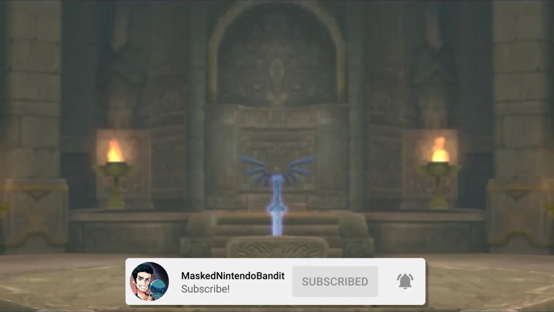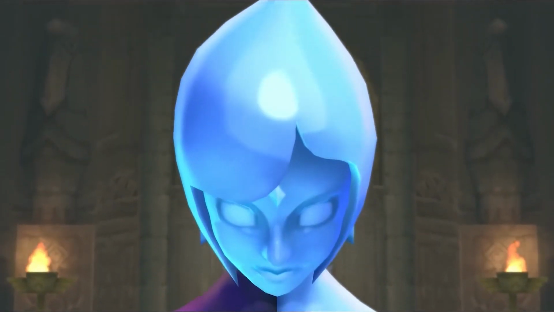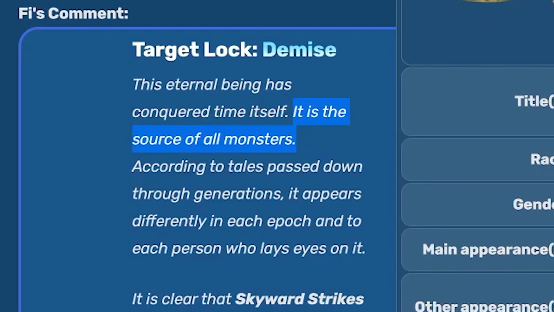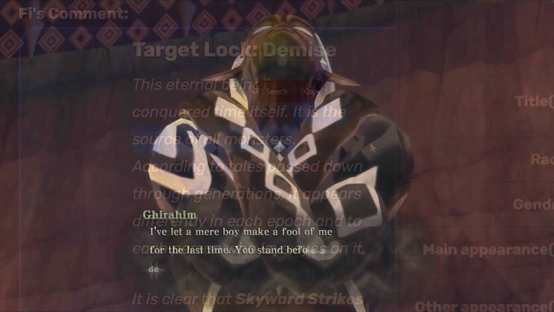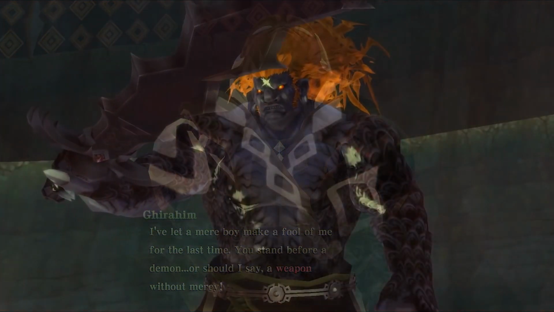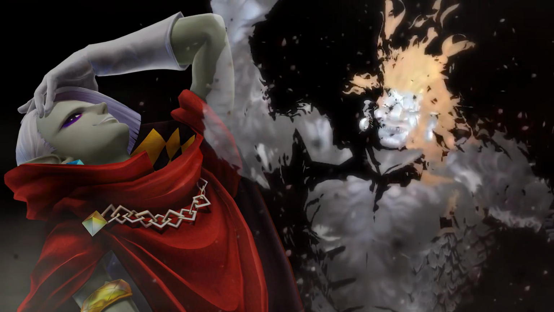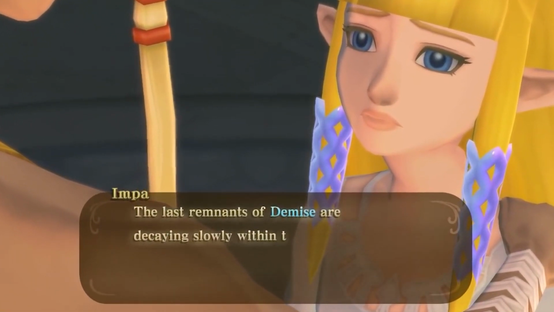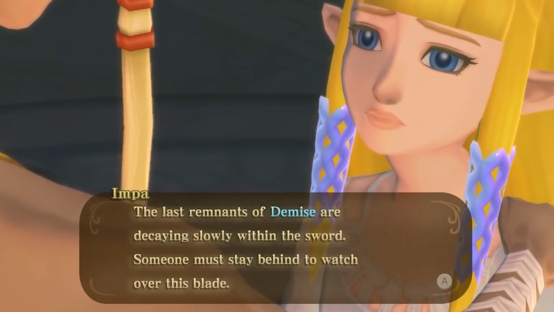Since the Goddess Sword, and by extension the Sword Spirit Phi, were created by the Goddess Hylia, and since Demise is credited with being the creator of all demons across the entire franchise, it can be assumed that the Dark Master Sword, and by extension the Demon Lord Ghirahim, were created by Demise as well. Logically speaking, if Demise meets his own demise, his power would cease to exist, right? I mean, Impa even states that Demise is decaying to nothingness within the Master Sword.